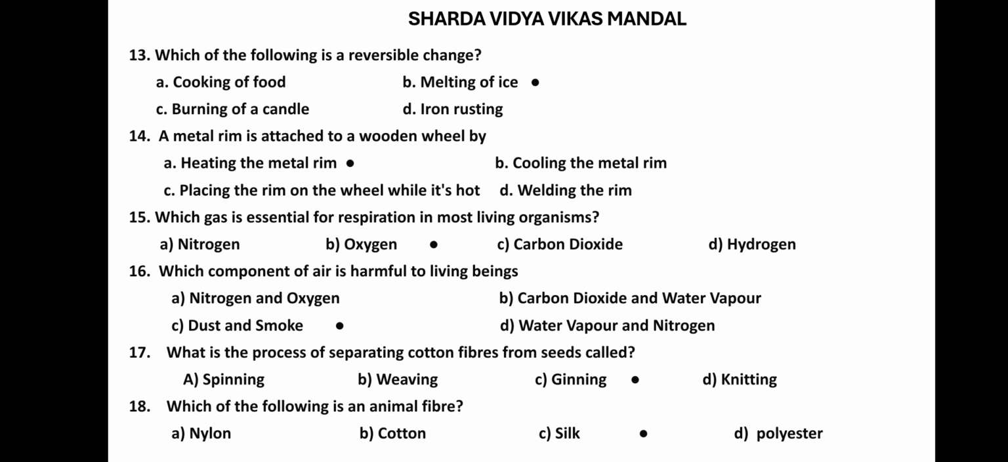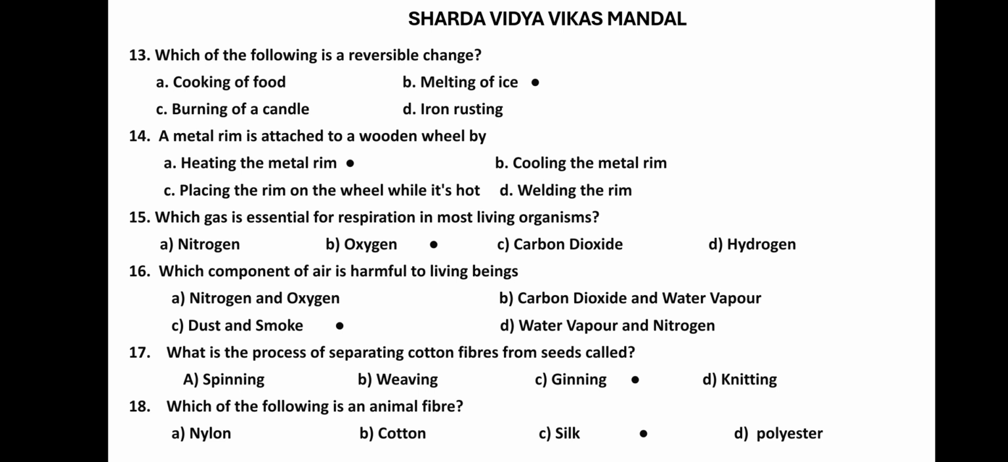Spinning is making the yarn. Weaving is when yarn is made into fabric, and knitting is also the same thing. Ginning is separating the seeds from the cotton fibers. So 17, C option.